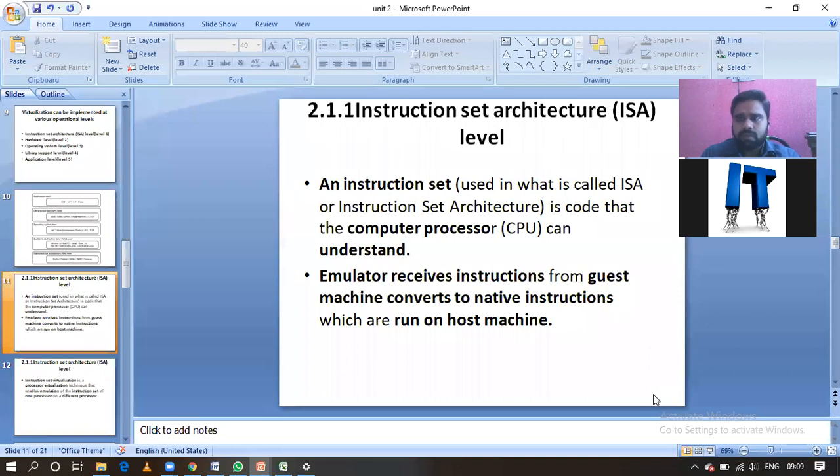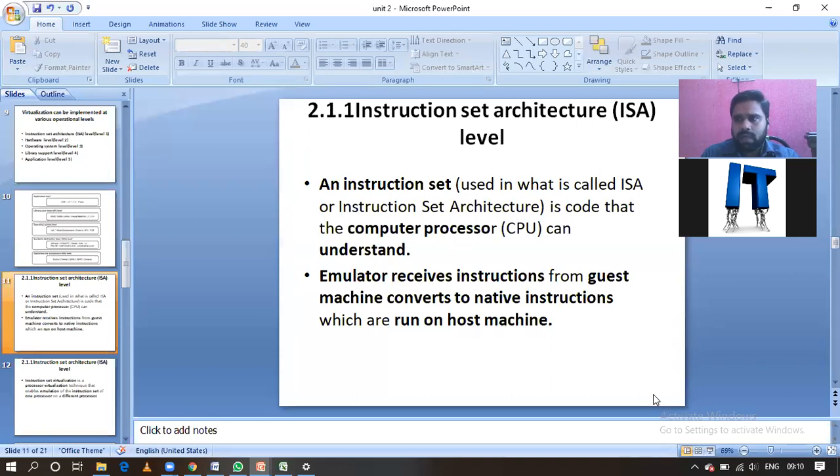Likewise, each and every processor has a separate instruction set. One processor's instruction set is different from another processor's. If I write a program with the help of one instruction set and take that to another processor and execute it there, it won't execute, guys. Okay, next one is emulator.